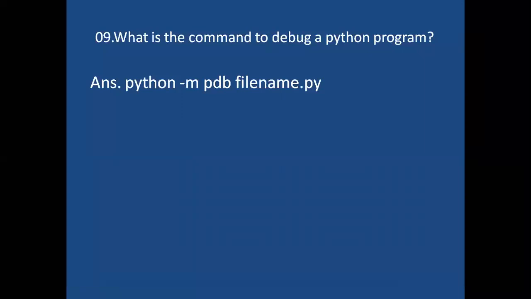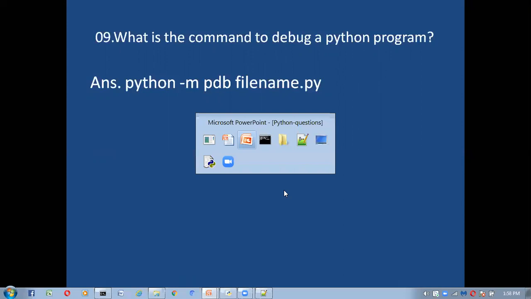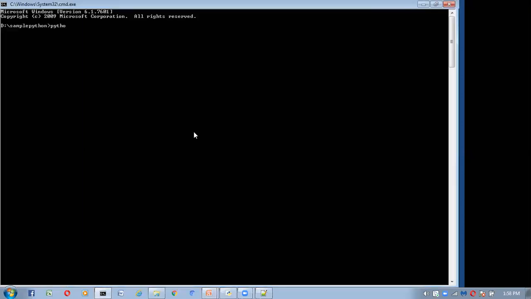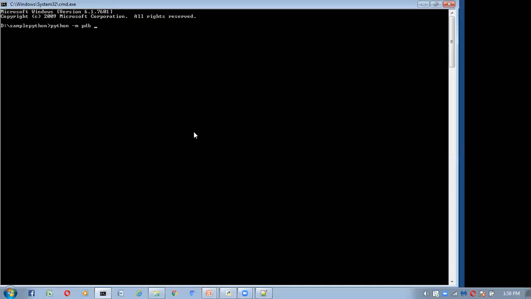I'm going to give the same thing here, and observe very carefully. Python -m pdb, and what file name do we give? pdb.py. And see, the sum is 30.